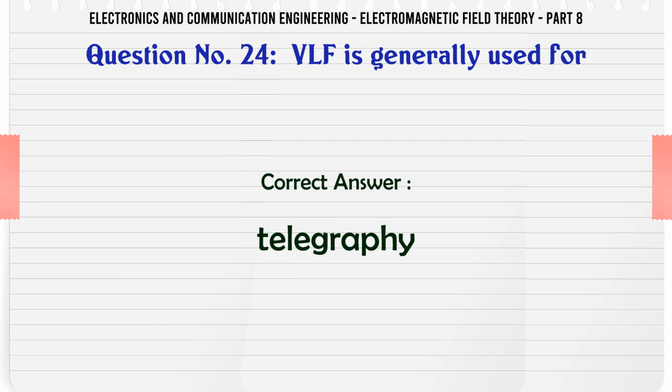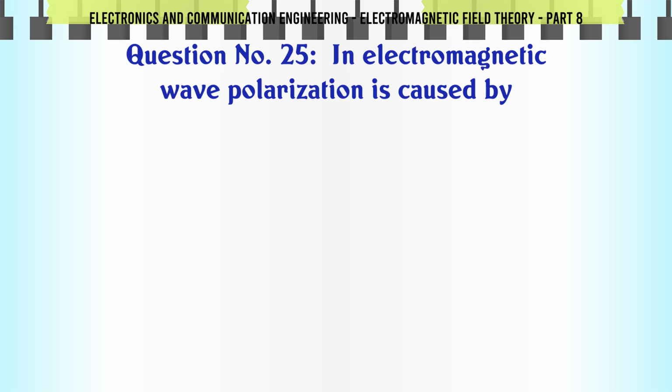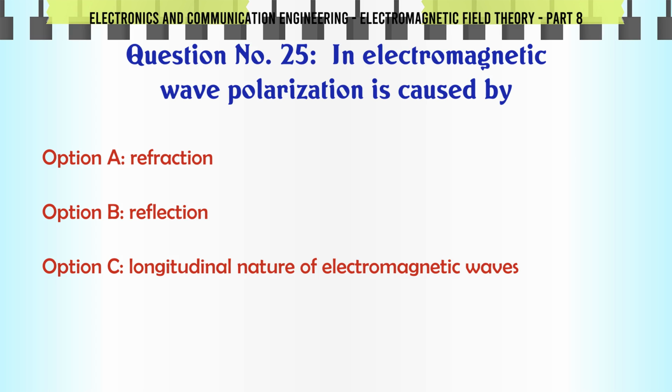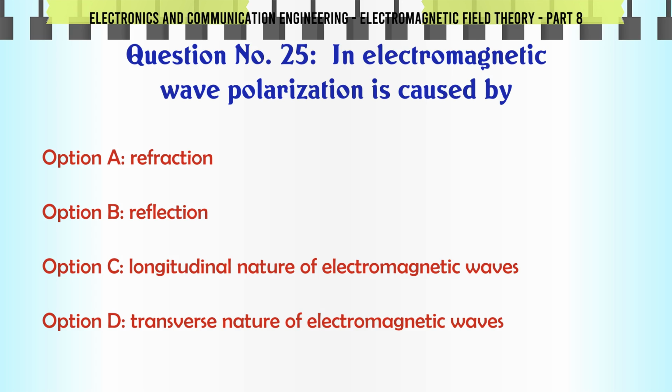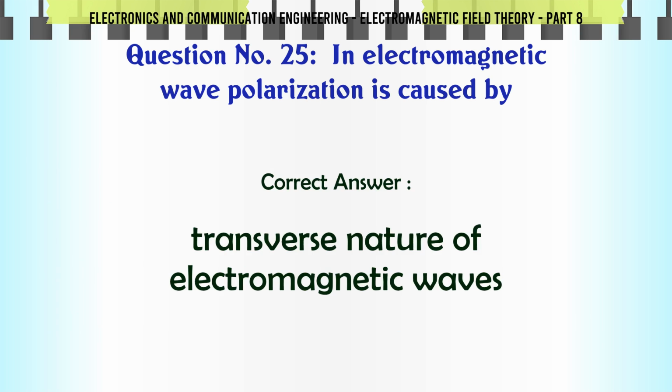The correct answer is telegraphy. In electromagnetic waves, polarization is caused by A. Refraction. B. Reflection. C. Longitudinal nature of electromagnetic waves. D. Transverse nature of electromagnetic waves. The correct answer is transverse nature of electromagnetic waves.